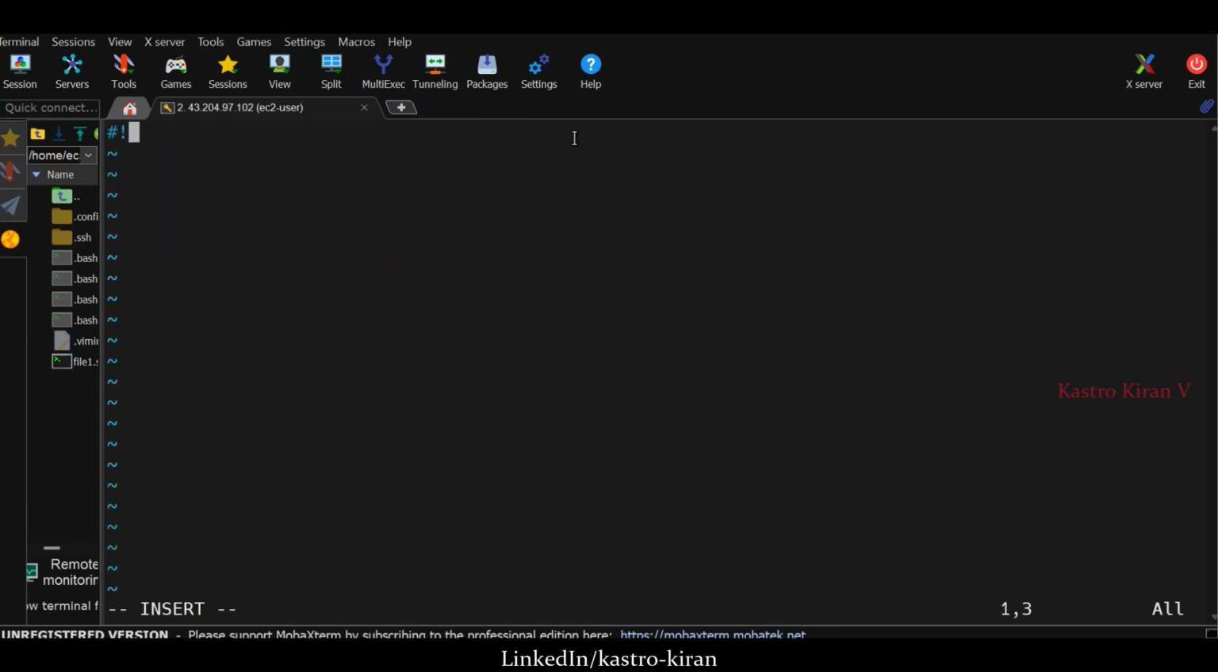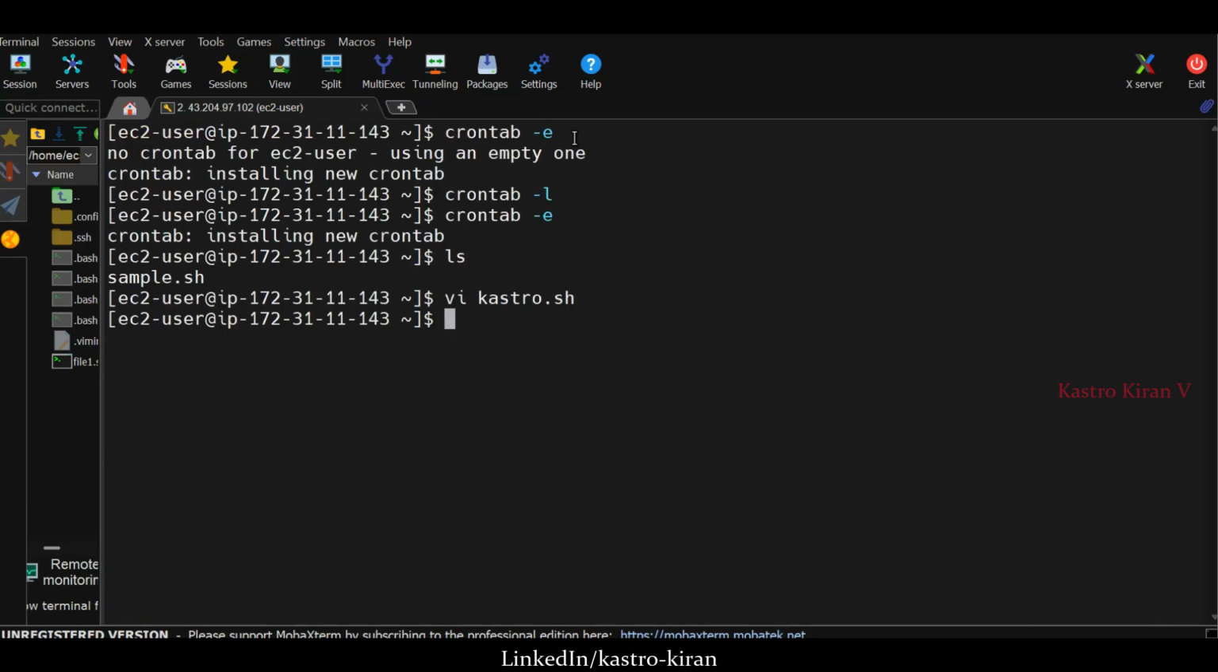Go to the insert mode, shebang /bin/bash. Let's say I'll give pwd. I'll do whoami. I want to see date. I want to see the calendar. Press escape :wq. Now, if you wait for 1 minute, what will happen is the crontab, the shell file will automatically get executed.